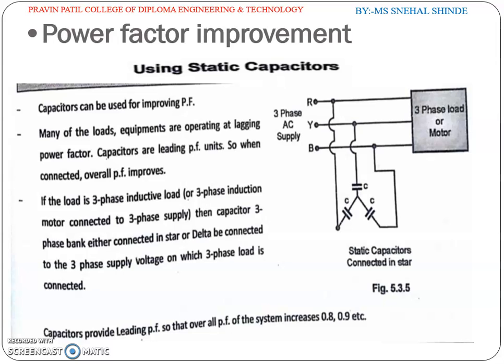The leading current required to neutralize the lagging reactive component of the current drawn by the inductive circuit equipment to give unity power factor is I sin phi, and sin phi can be written as root of 1 minus cos square phi. So I sin phi equals I into root of 1 minus power factor square.